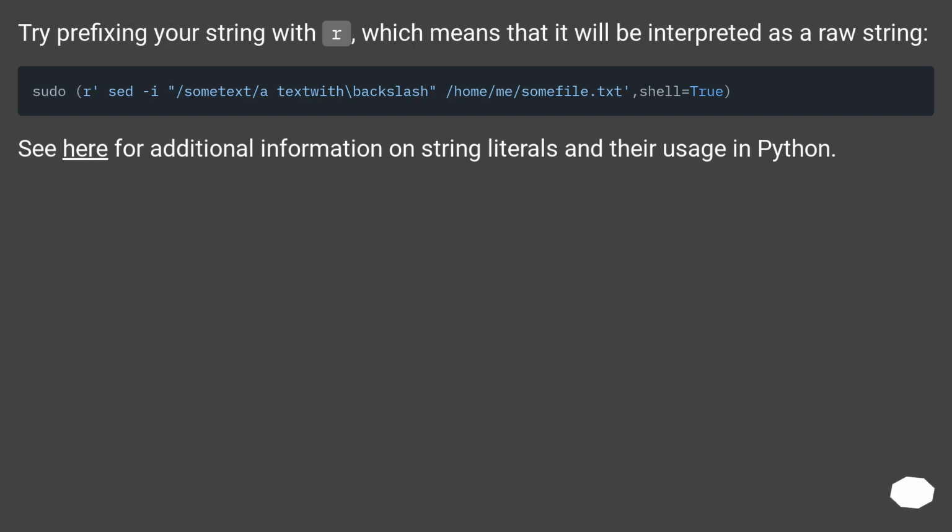Try prefixing your string with R, which means that it will be interpreted as a raw string. See here for additional information on string literals and their usage in Python.